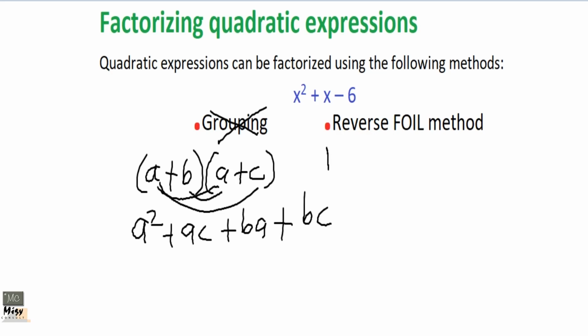So that is the FOIL method, okay? First terms multiply. So let's write our FOIL down so that it will be visible. So at the end of the day, we realize that the first term of our answer will be only first terms multiplying, and the last term will be only last terms multiplying, because only F and L will be working.